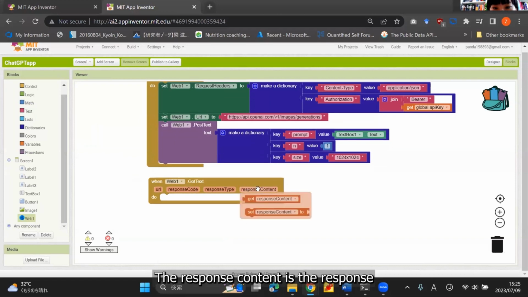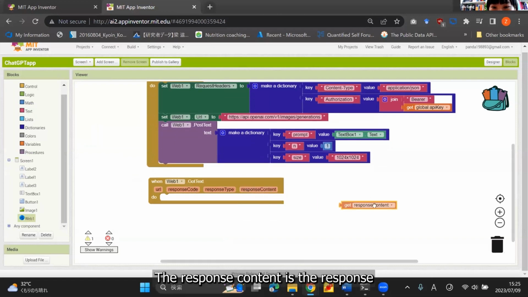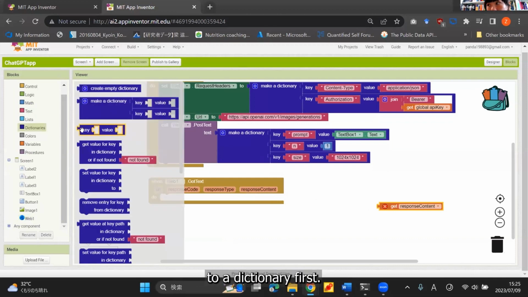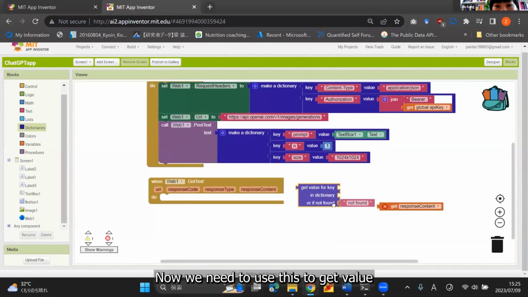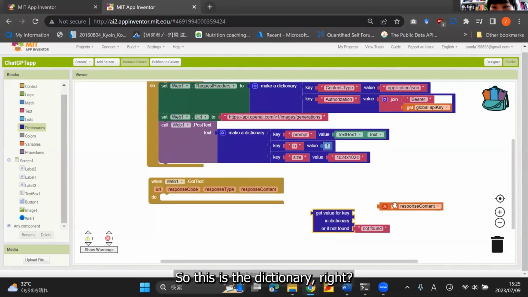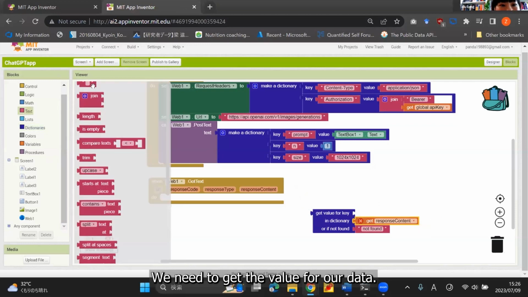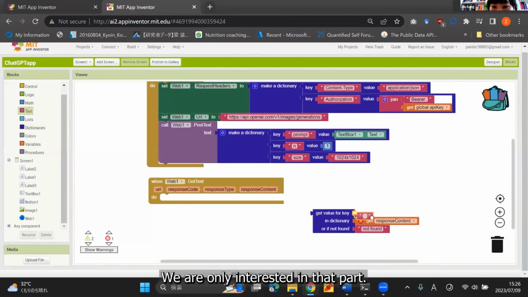The response content is the response you get from the server, so we need to convert it to a dictionary first. And we need to use this get value for key. So this is the dictionary, right? We need to get the value for data. We're only interested in that part. If you ask me why data, please check the API reference.